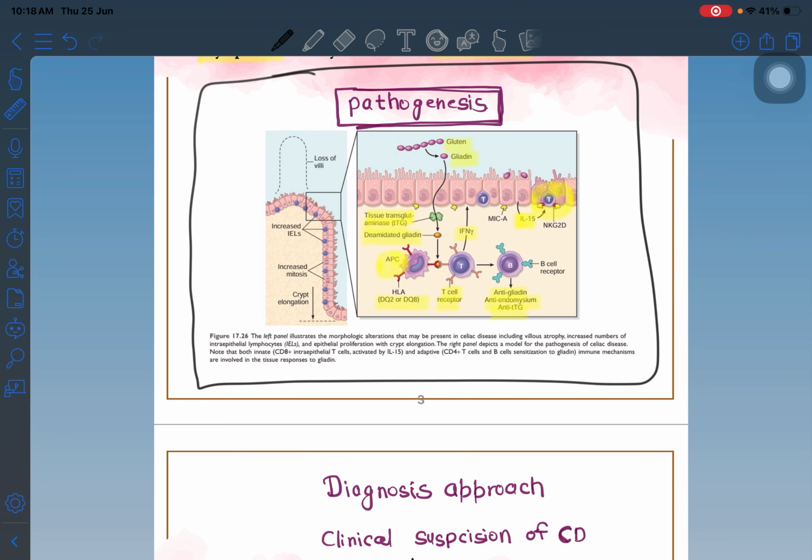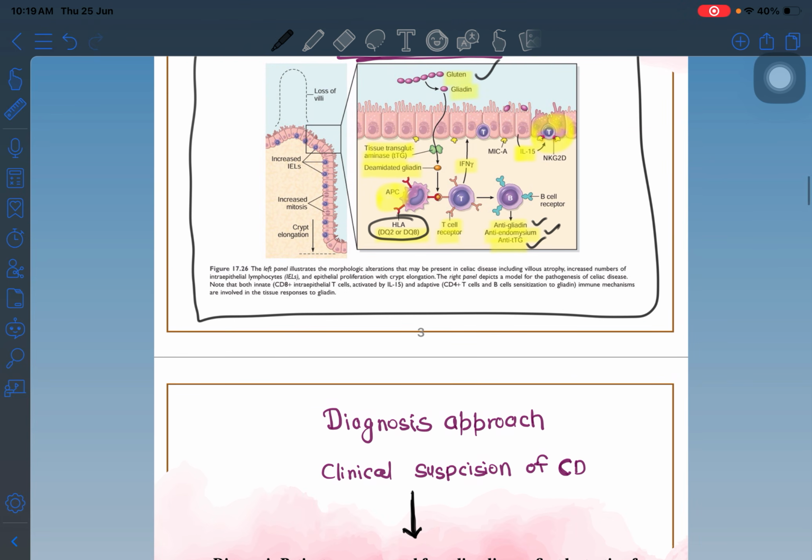First thing is the gluten sensitivity. Second thing is HLA-DQ2 and DQ8, which has a high negative predictive value and is used for ruling out celiac disease. After that, an important thing is the antibodies, the serological markers. IgA anti-TTG is a very important serum marker, and anti-gliadin and anti-endomysium are also very good antibodies. In the serology, we can test these.